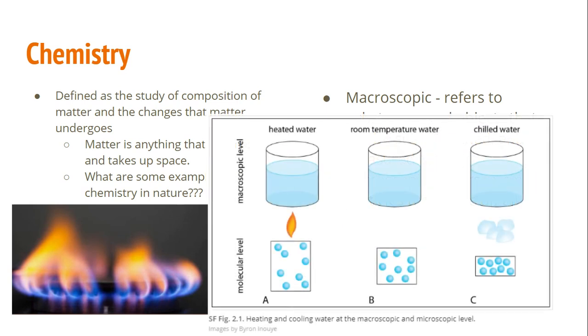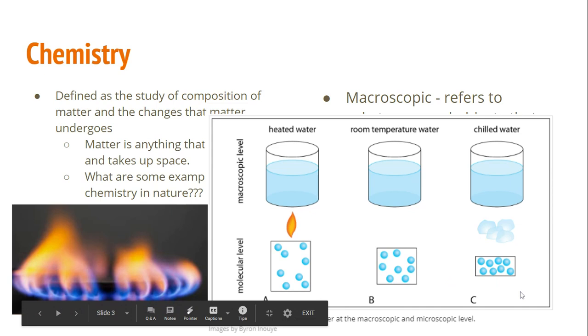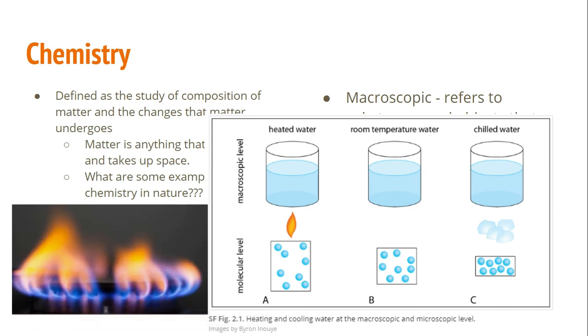And so sometimes we have a misconception. So here's three different things: heated water, room temperature water, and chilled water. This is what you would physically see within a glass or in a pot on a stove. The physical seeing and touching of that is the macroscopic. But on a microscopic level, those particles are actually moving quite differently. As we heat the particles, they move further apart from each other and they move quite a bit faster. And as we cool the particles, they become closer together and they condense and form a solid.